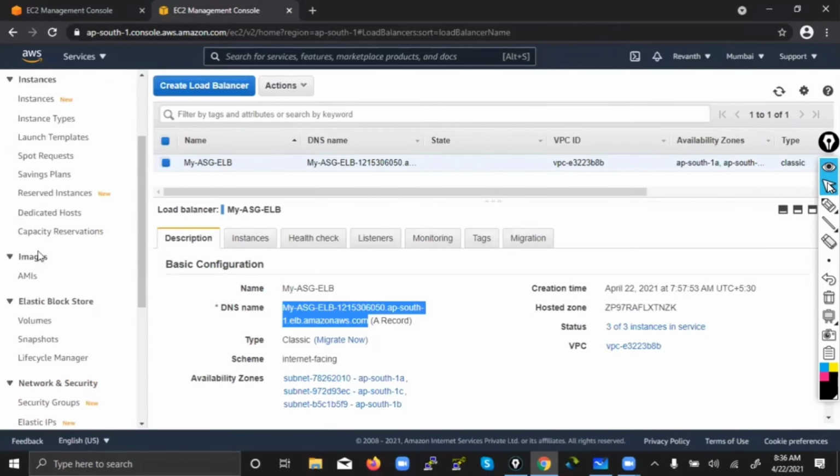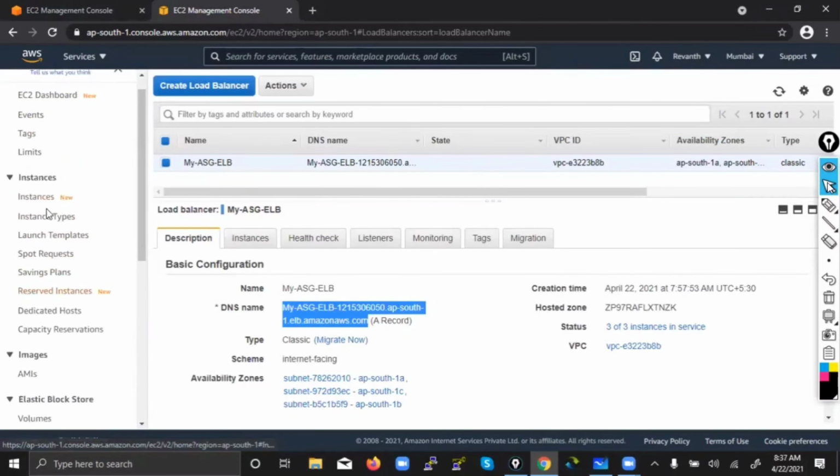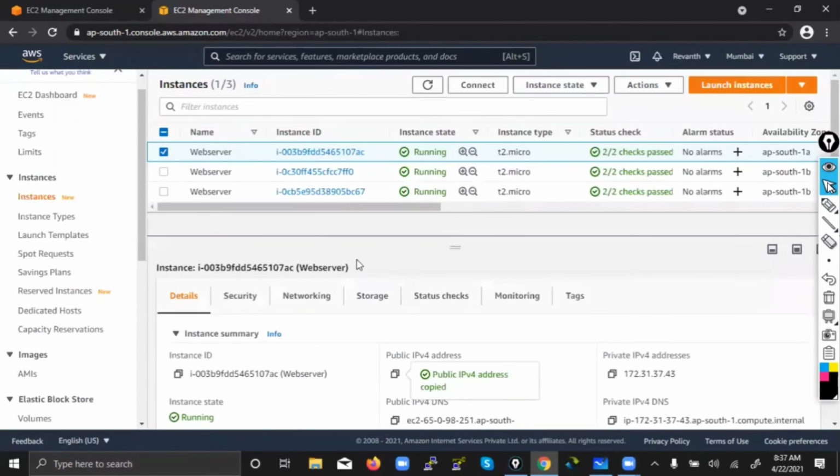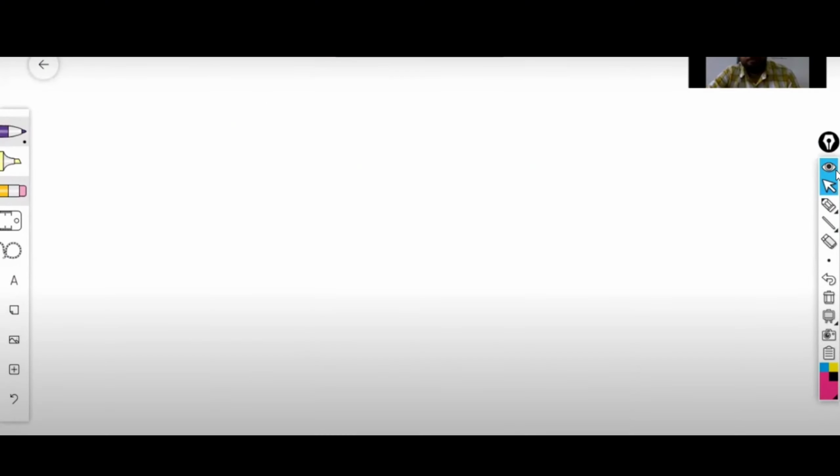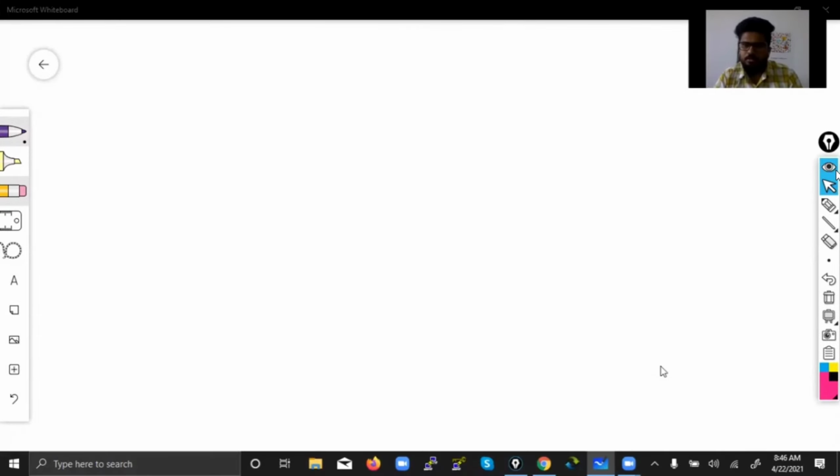Now, what is another thing I need to prove for you? What did I say? AWS will always make sure 3 instances are there, no matter what the reason. So how can I prove it? I cannot increase the traffic. In real time, you will get traffic, the CPU might cross 80, then it will launch new machines. But here I can't increase the CPU. So if the user wants 10 machines, I need to do it manually. You don't need to do any auto scaling. Even manually, you don't need to do it one by one. You know that in step 3, you simply give the number of instances as 10. Manually, yes, that's right.